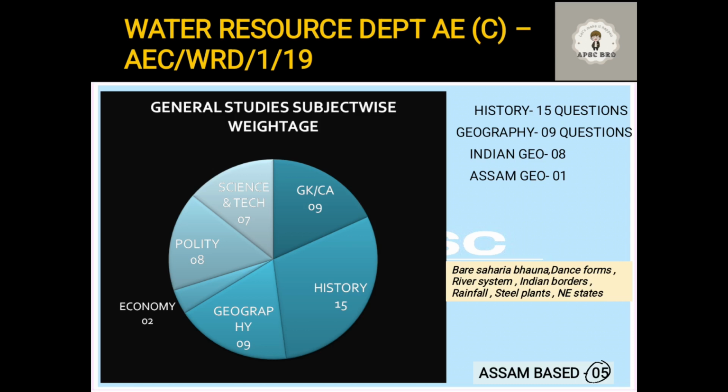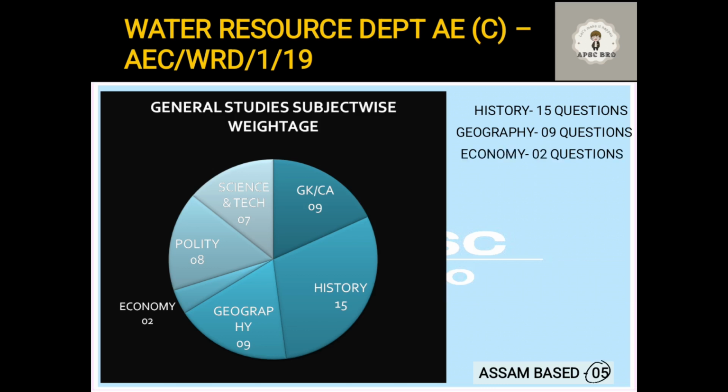Rainfall, like the monsoon and other things, are always very important. Steel plants, like where the Bhilai steel plant is located, the Rourkela steel plant. This type of question is important, and specifically the northeastern states. If you are appearing for APSC, northeastern states are important. Recently there is a trend that even if you are preparing for UPSC, there will be a lot of questions from the northeastern states.